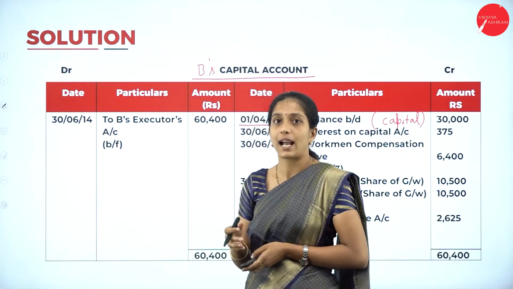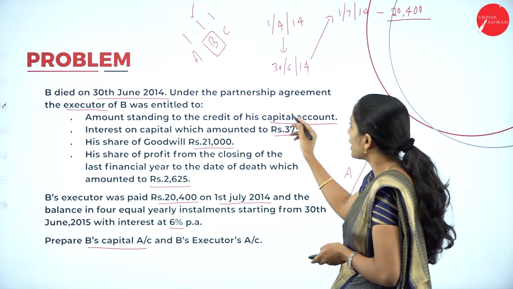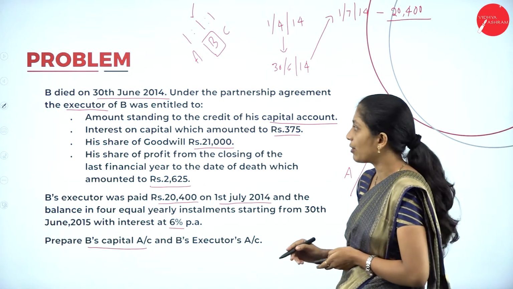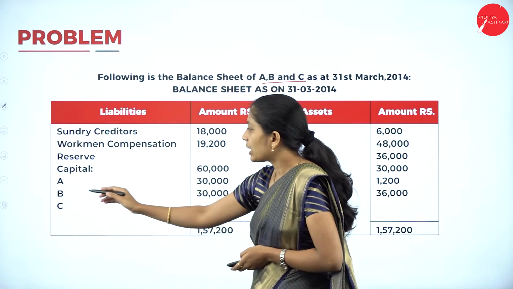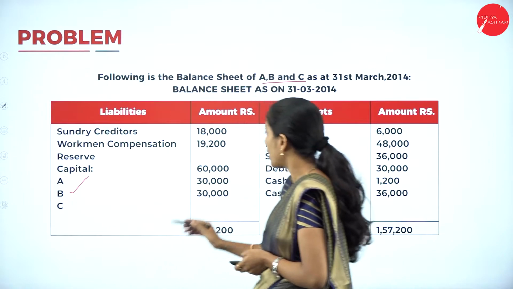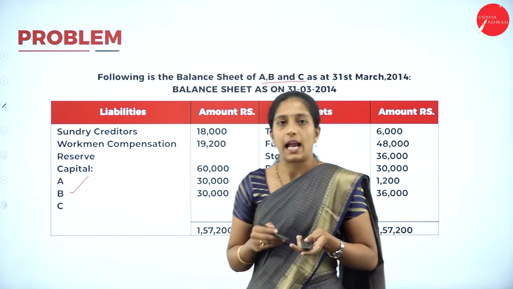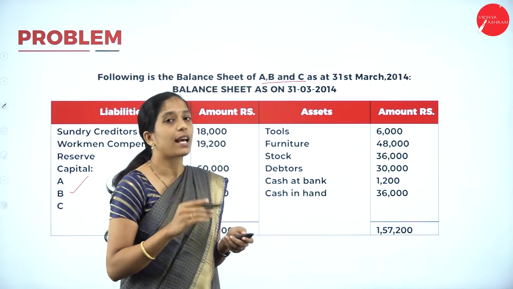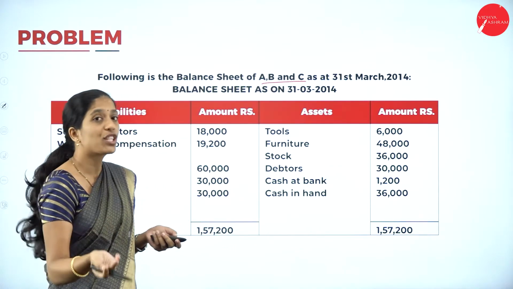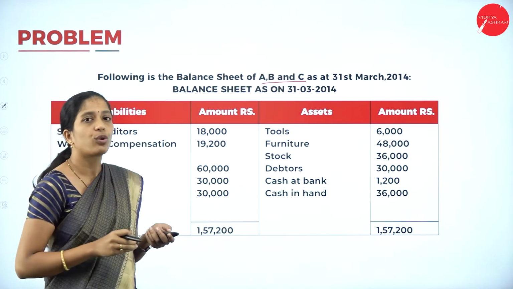So where do we get this capital? See the adjustment, amount standing to the credit of his capital account. So who died in the partnership firm? B died in the partnership firm. What is his capital? 30,000. So record that capital in B's capital account as by balance brought down on which date? On the beginning of the financial year, that is 1/4/2014.